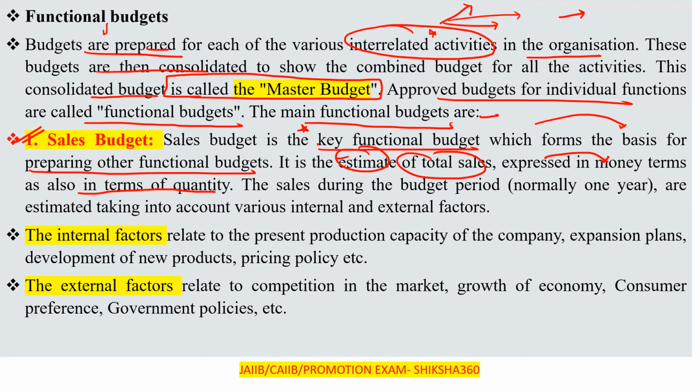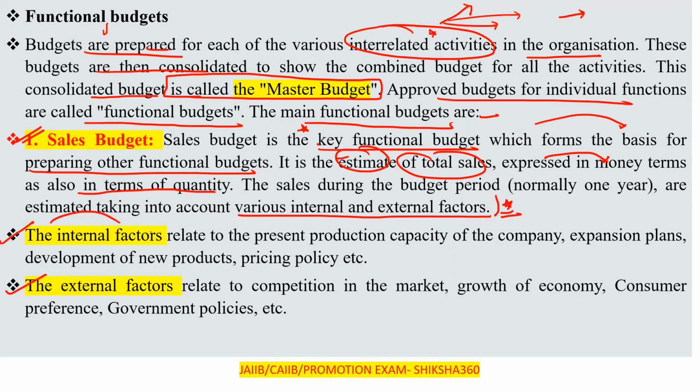So the sales during the budget period, that is how much there will be in sales. The sales during the budget period, normally one year, are estimated taking into account various internal and external factors. So what are the internal factors here? What are the external factors?